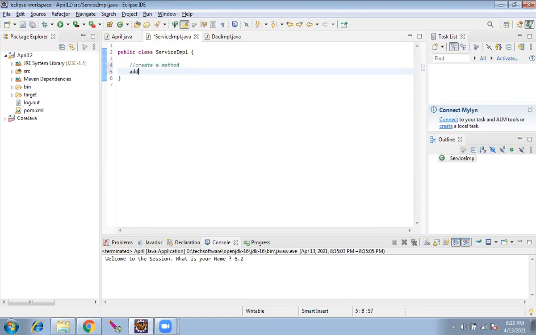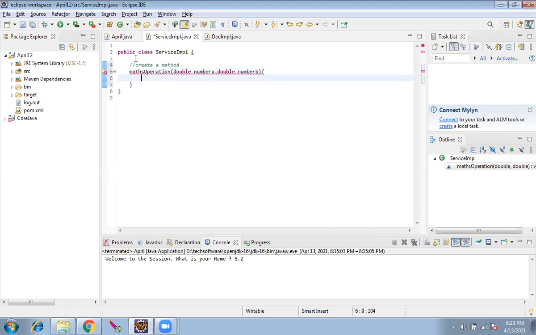So add numbers, or we'll make it generic, maths operation, and double number A. Purposely I'm making it number A, comma, double number B. So that is one method. I'll explain this method in a few minutes.